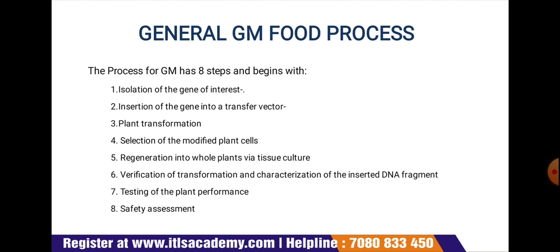So here the work of the plasmid is the same. It provides a vehicle for the gene of interest so that it could easily transfer the required gene of interest to that particular target gene, target DNA. So in the plant transformation, the plasmid that I have told about, that contains the gene of interest, transfers the new gene into the plant's chromosome.